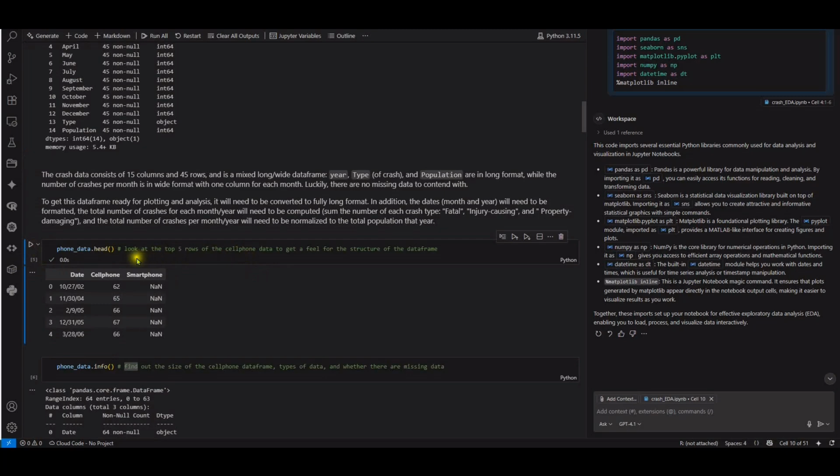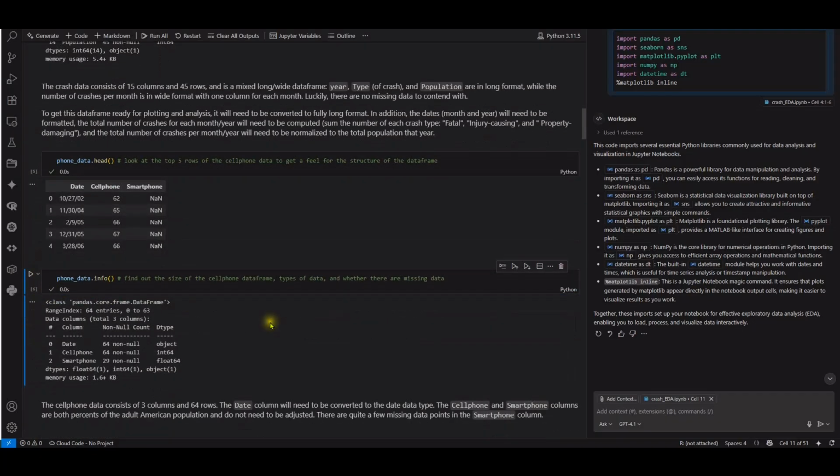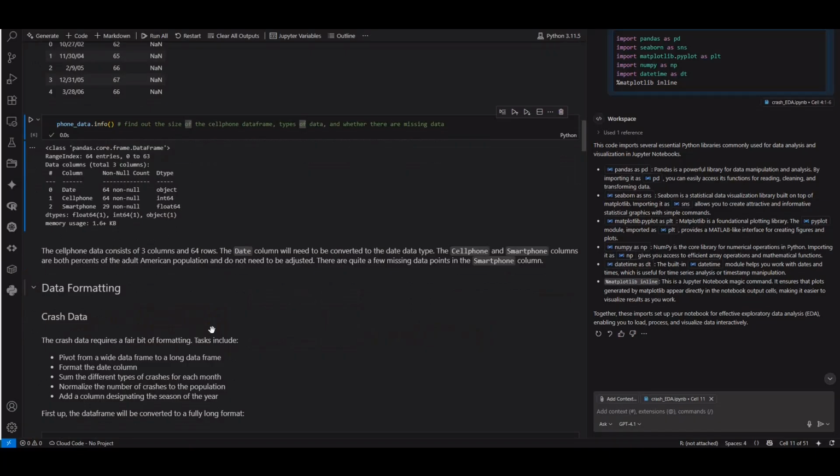Using the phone data, we will read the top 5 rows of the cell phone data to get a feel for the structure of the data frame. Okay, we do the same. We want to find out the size of the cell phone data frame, the types of data, and whether there is missing data. The cell phone data consists of 3 columns and 64 rows. The date column will need to be converted to the date data type. At the moment it's object. The cell phone and smartphone columns are both percent of the adult American population and do not need to be adjusted. There are quite a few missing data points in the smartphone column.